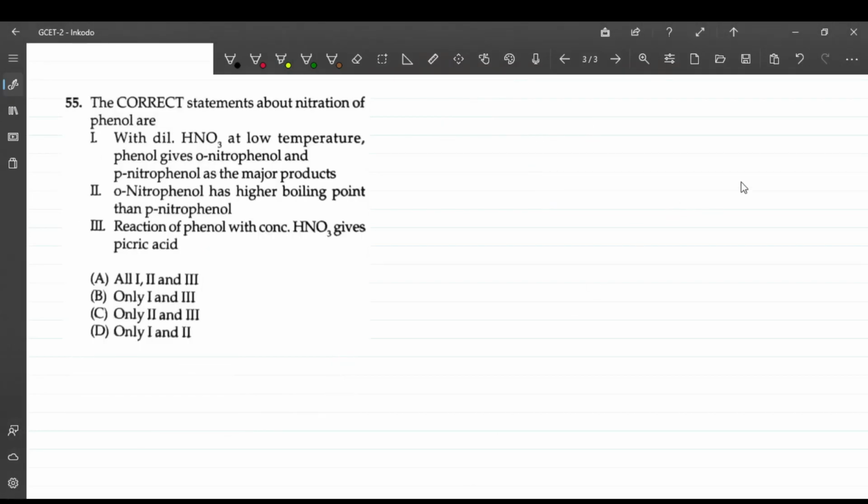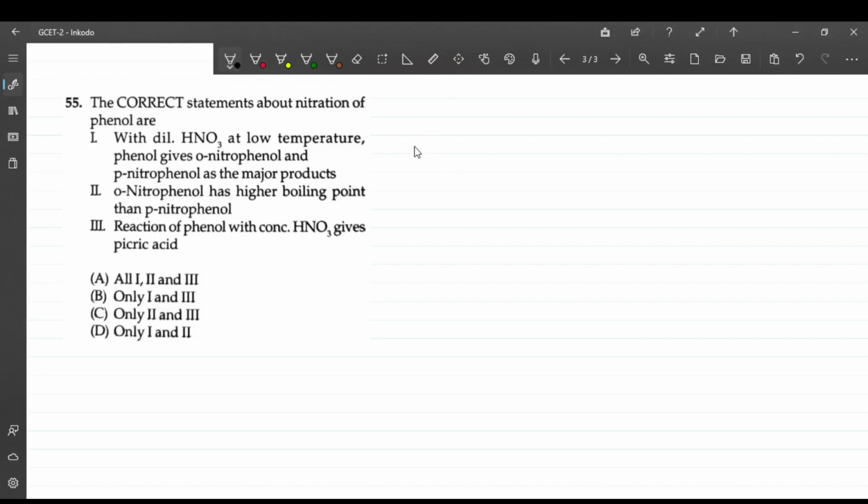Okay. Question number 55. The correct statement about the nitration of phenol with dilute HNO3 at low temperature. First statement: phenol gives orthonitrophenol and paranitrophenol as major products. Second statement: orthonitrophenol has a higher boiling point than paranitrophenol. Third: reaction of phenol with concentrated HNO3 gives picric acid. So which of these will be correct?